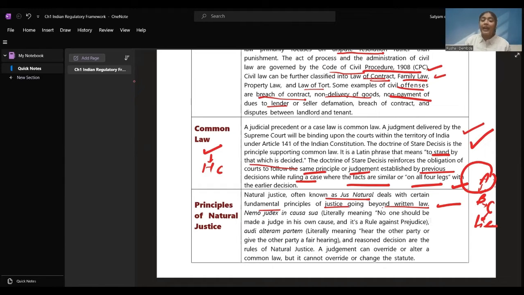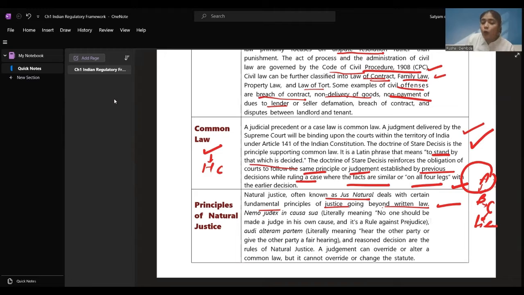If A had the reason that B had done something wrong and B was trying to attack A, and A killed B in self-defense, then this reason has to be heard. And all these reasons should be written down while deciding the case. Right? These are the rules of natural justice: a reason should be given, and a person cannot be the judge of their own case. They have to give the other party a fair chance of hearing, a fair chance of speaking for themselves. An opportunity should be given to be heard.